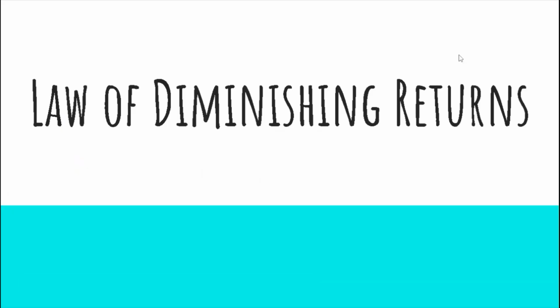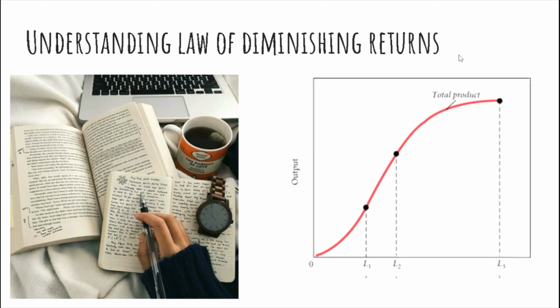Let us have a look at the law of diminishing returns. The law of diminishing returns states that with an increase in one input, keeping other inputs constant, the total product would increase with every increase in the input, but the rate of increase of product will decrease. So we can understand this by an example of study.